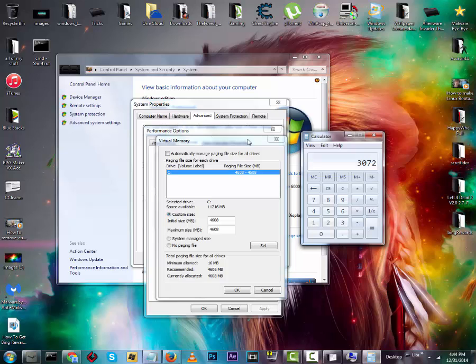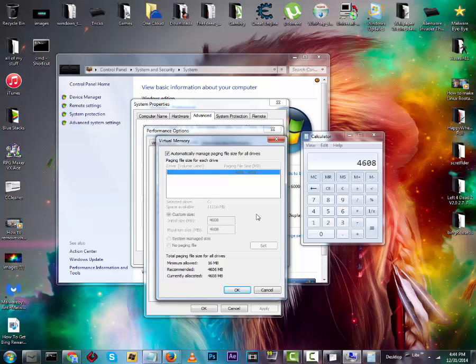Now times that by 1.5, and that equals 4608. And so over here I upgraded mine. It was at 3,000 something, so I upgraded mine to 4,608. Now don't mess with anything else on this page.